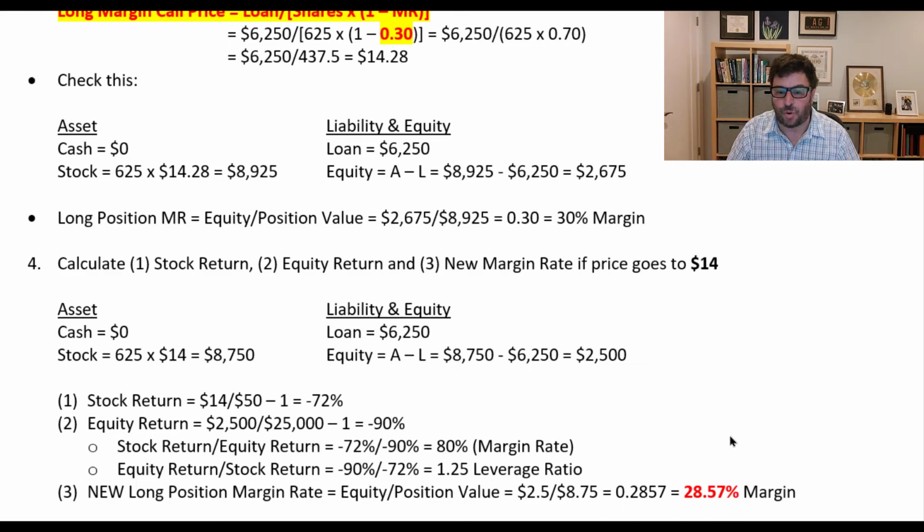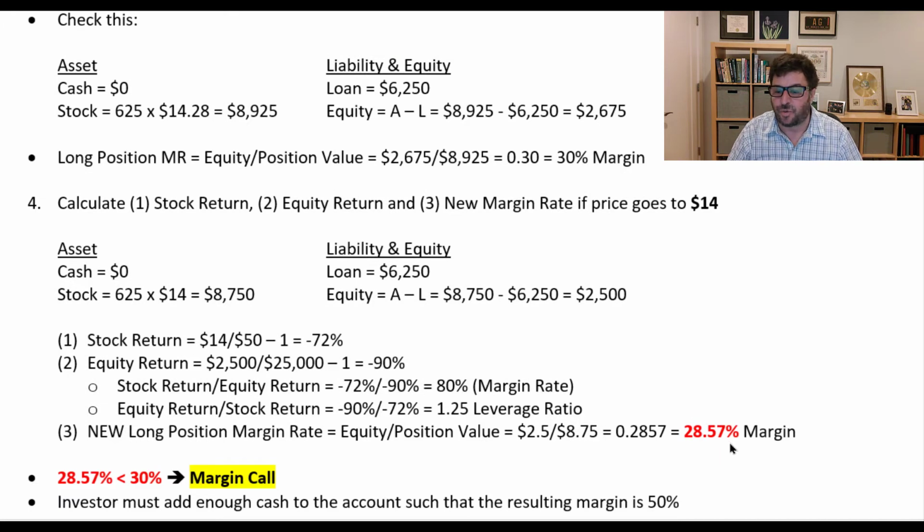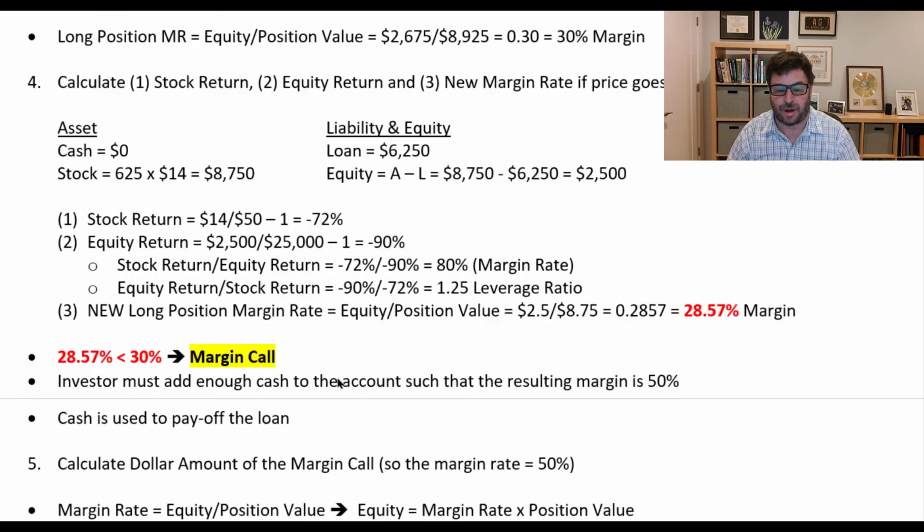And this is important because the 28.57% is below the 30%. I am now required to add more cash. And I'm going to receive what's referred to as a margin call. What this means is the broker is calling more money from me to increase my margin amount. I must put in cash to pay off some of this loan such that the new margin rate is going to be at now 50%.